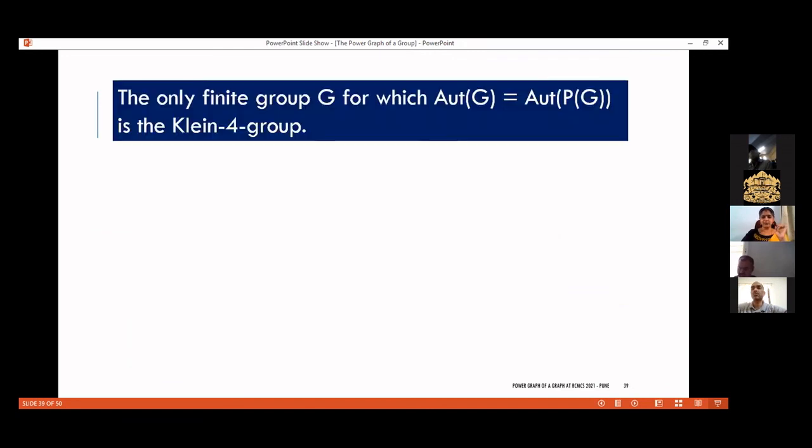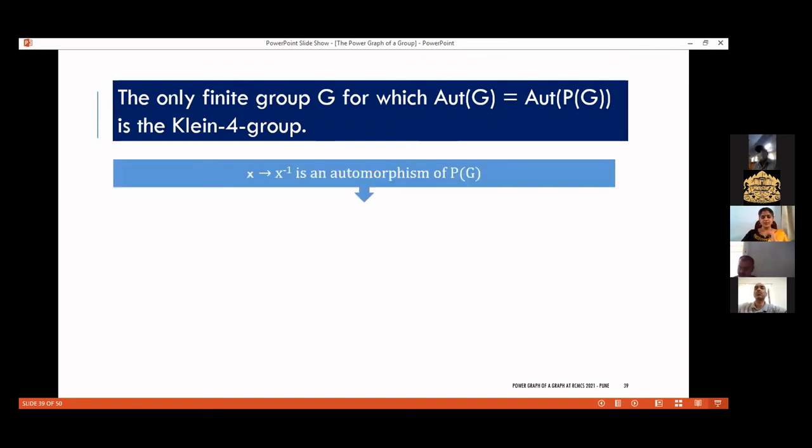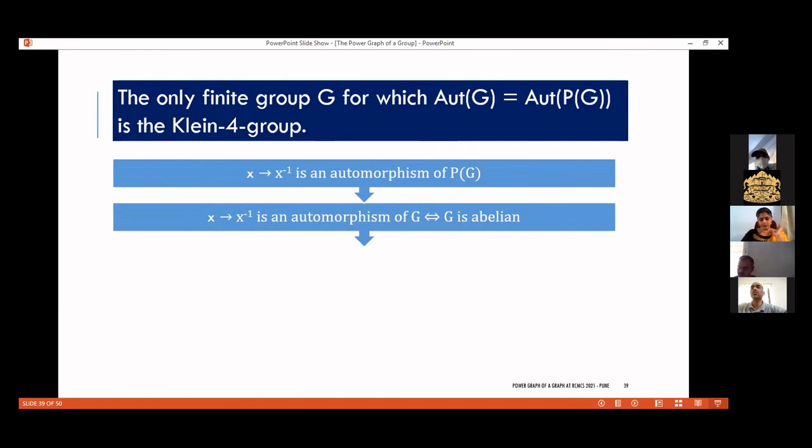Consider this Klein-4 group. The only finite group G for which the automorphism group is equal to or isomorphic to the automorphism group of the power graph of G is the Klein-4 group. This problem has already been settled. The idea of the proof is that x going to x inverse is an automorphism of P(G), right? In the power graph, x going to x inverse gives me an automorphism.